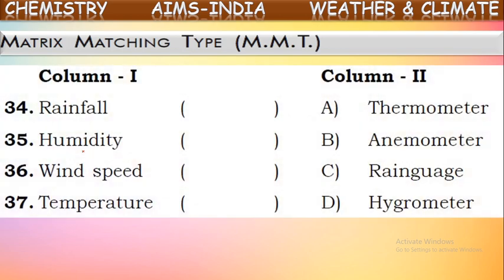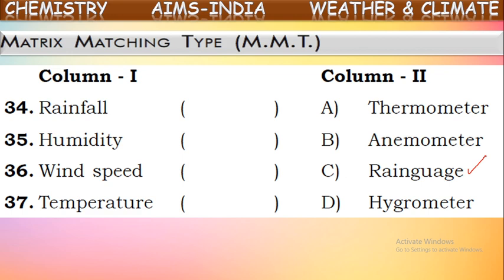Matrix matching type. See here, the different elements of weather or different components of weather are mentioned in column 1. The instruments used for measuring these elements of weather are mentioned in column 2. Try to match this. Which instrument is used for measuring which element of weather? See the first one in column 1, rainfall. For measuring rainfall, which of these instruments is used? See, for rainfall, it is the rain gauge. Rain gauge is used for measuring rainfall.